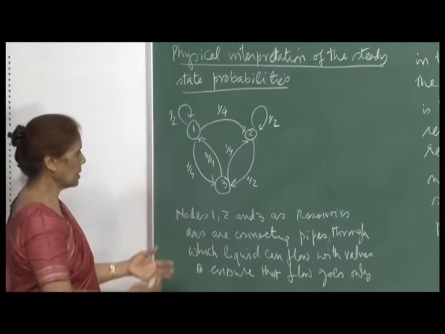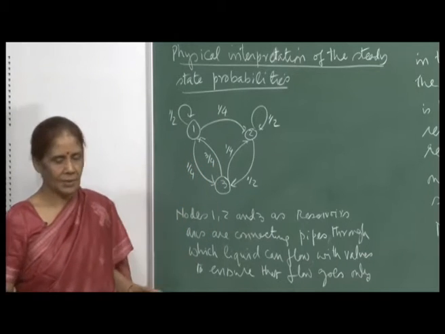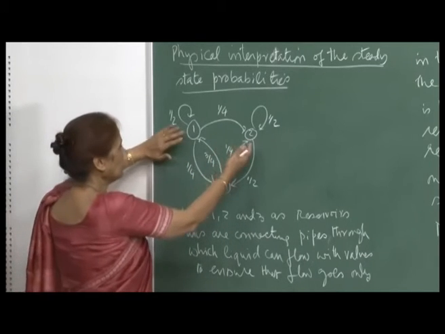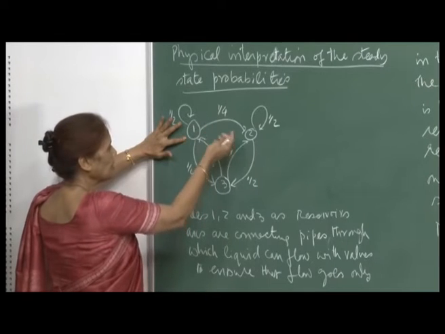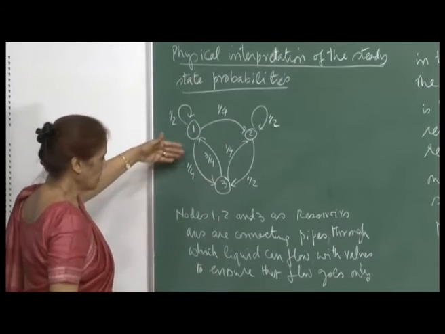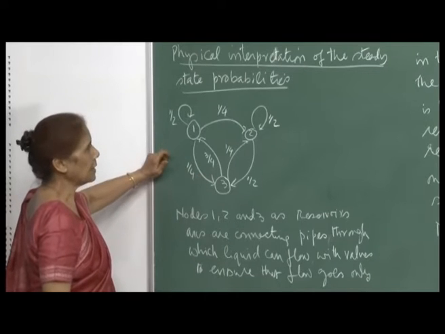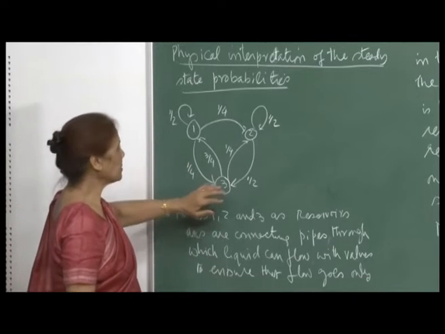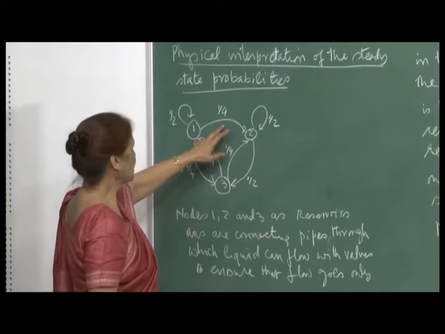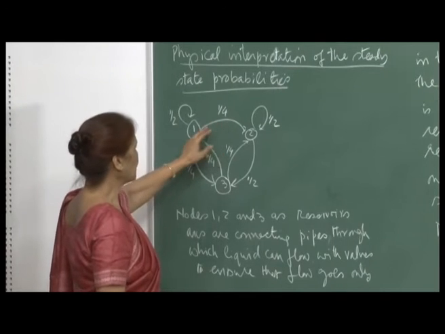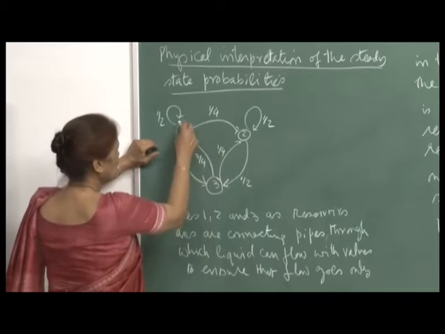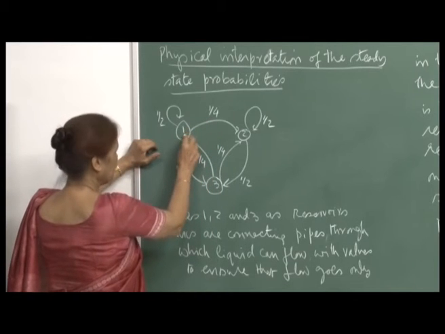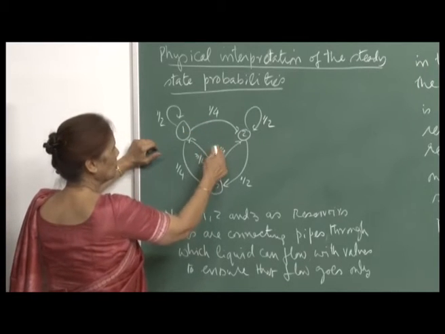So, just think of this as representing a reservoir with these pipes connecting the reservoirs, and the valves to ensure that the flow goes in the direction in which the arrows are. And then the probabilities p_ij, for example, the probability p_12 associated with 1 to 2, would be the fraction of the liquid that is in reservoir 1 which will be sent to 2.